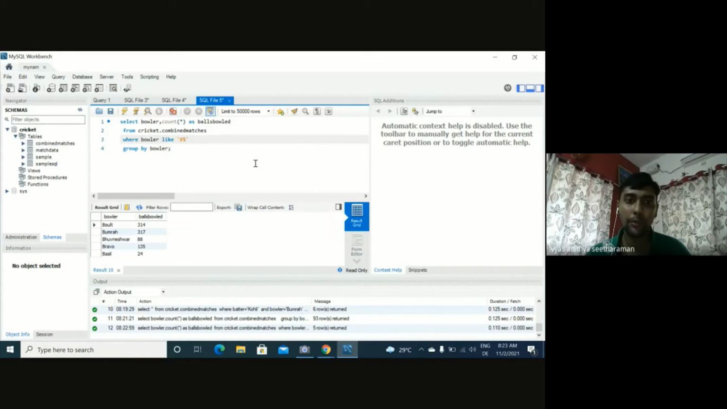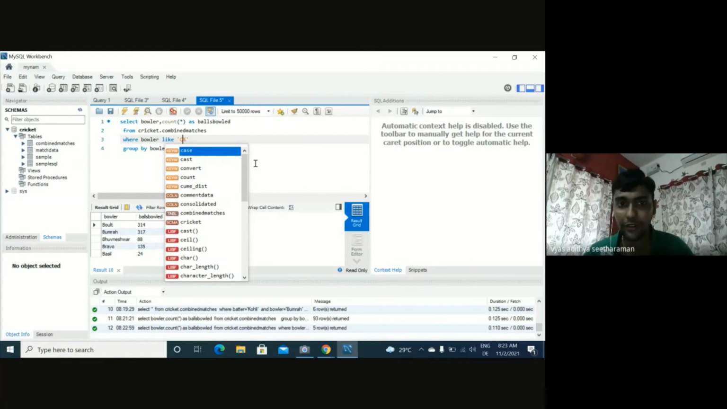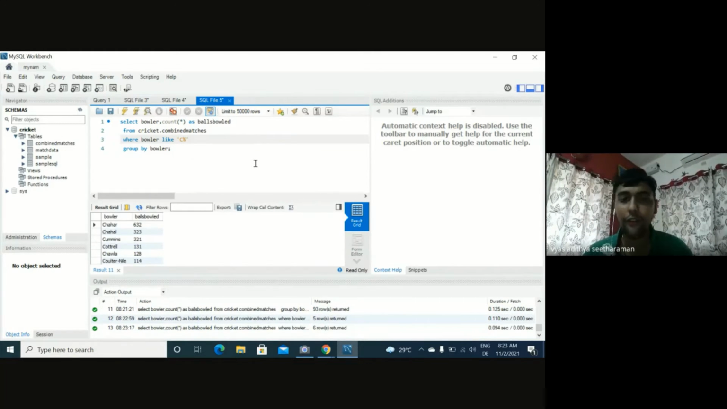Similarly, if we want to see all the bowlers whose name, for example, starts with a C, we can just put C percentage here. You see Chahar, Chawla, Cottrell and so on. You see different names. Okay, this is super. So this is for someone's name to start with a particular letter.